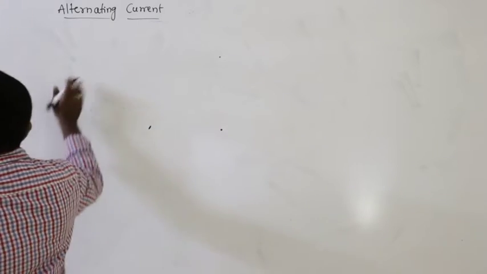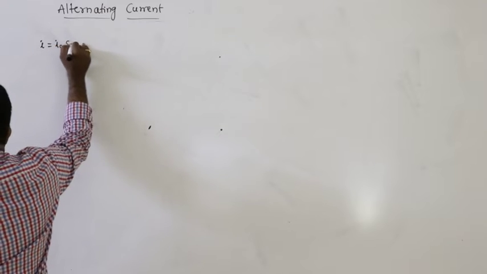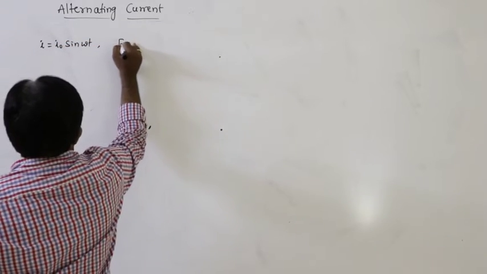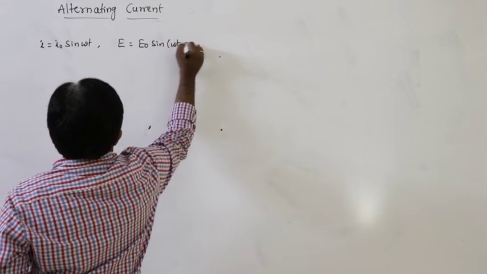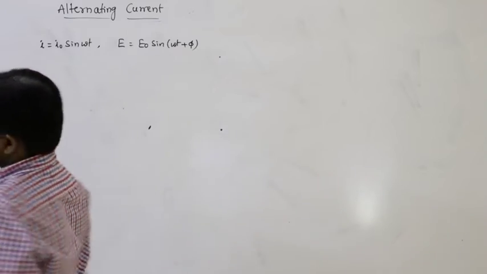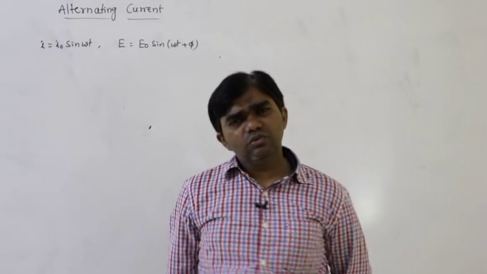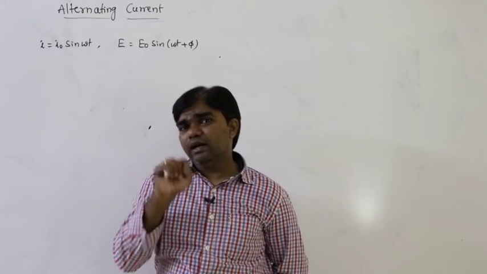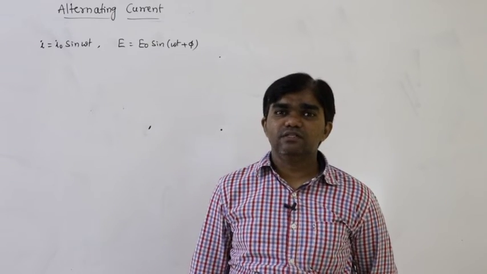So generally the equations are I equals I naught sin omega t and E equals E naught sin of omega t plus phi. What is plus phi? Phase difference between the current and EMF. That means current and EMF are not always in phase.